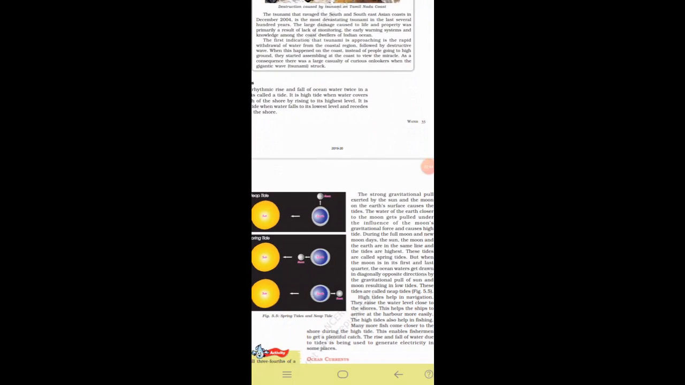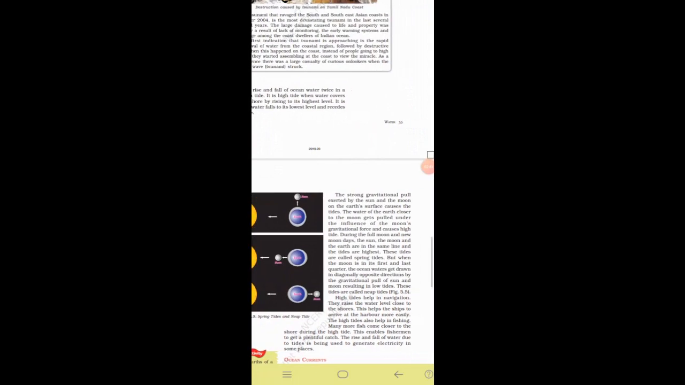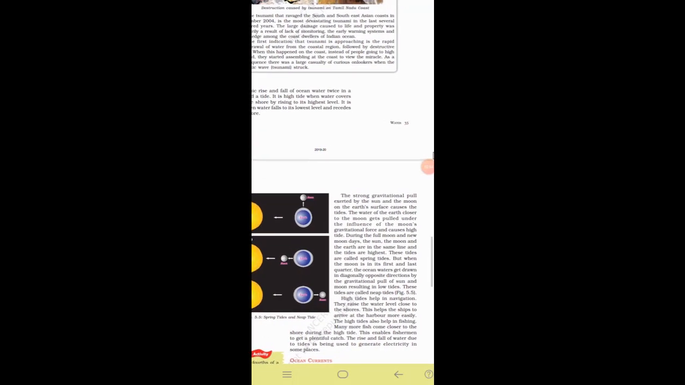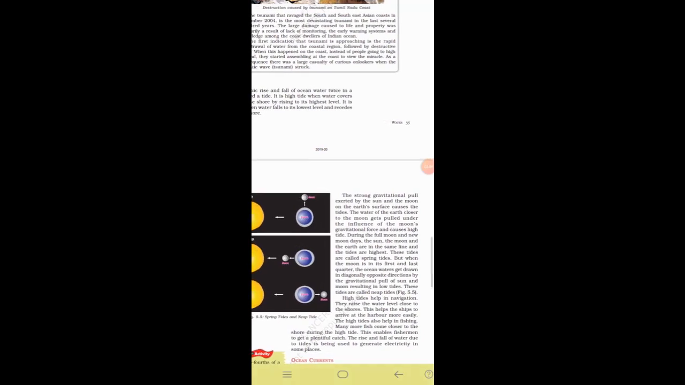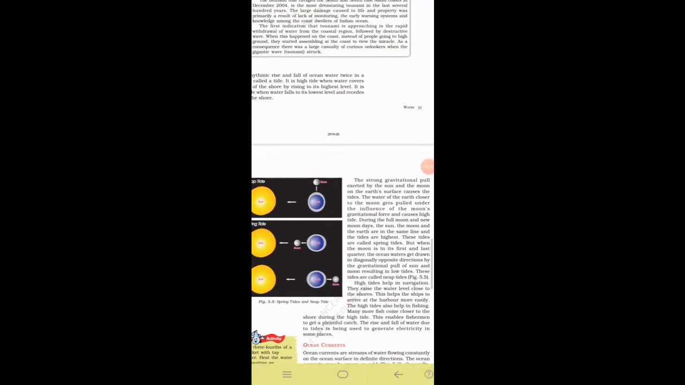Now let's see what is spring tide. The strong gravitational pull exerted by the sun and the moon on the earth's surface causes the tides. What is the cause for tides? The strong gravitational pull. The water of the earth closer to the moon gets pulled under the influence of the moon's gravitational force and causes high tide during the full moon and new moon days. The sun, the moon and the earth are in the same line and the tides are highest. These tides are called spring tides.